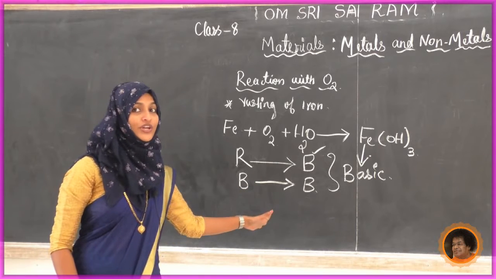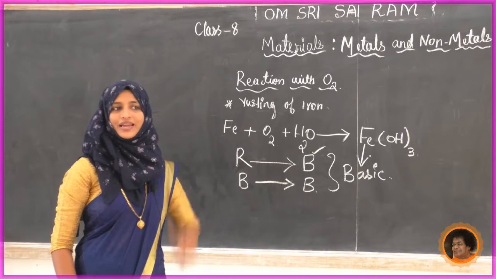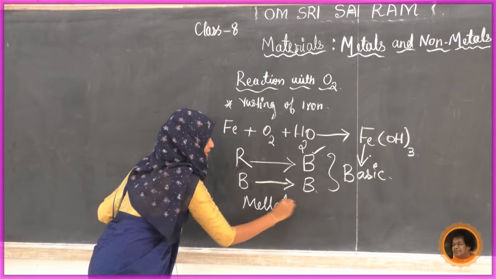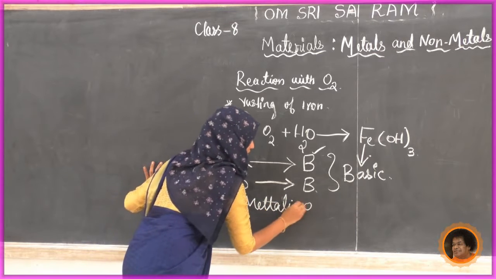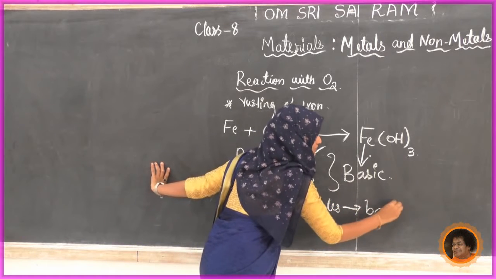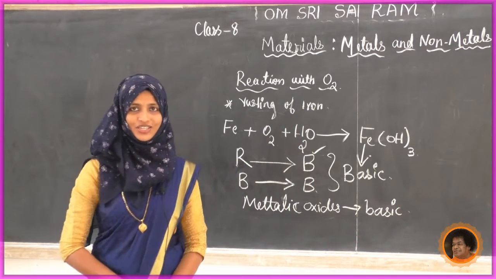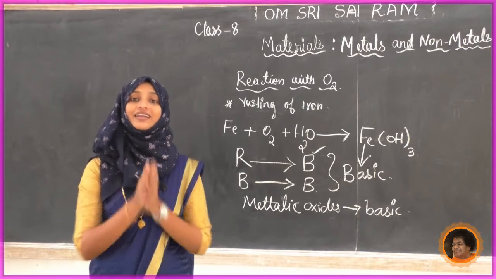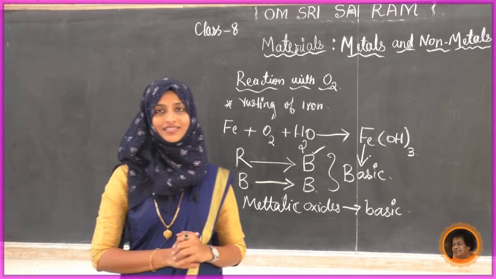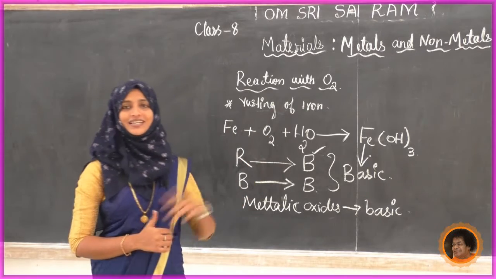What is the conclusion we got from here? All the metallic oxides are basic. Metallic oxides are basic in nature. This is all about the metallic oxides. Next we will see what happens with non-metals, whether they react with oxygen or not, and what result we get.